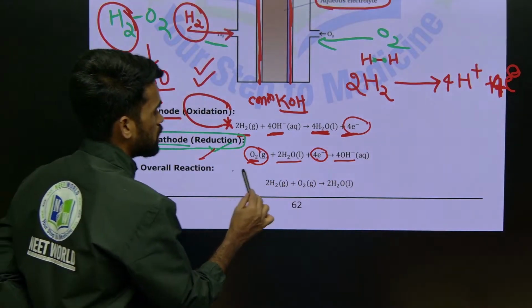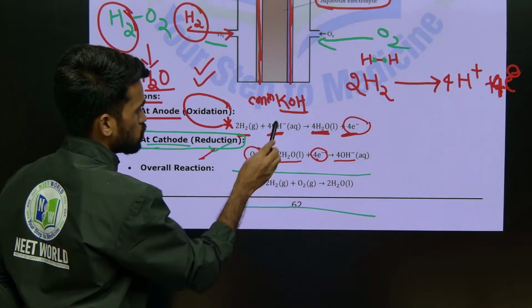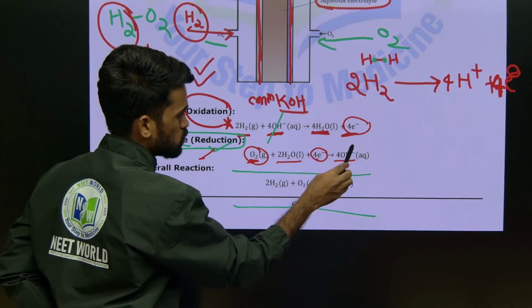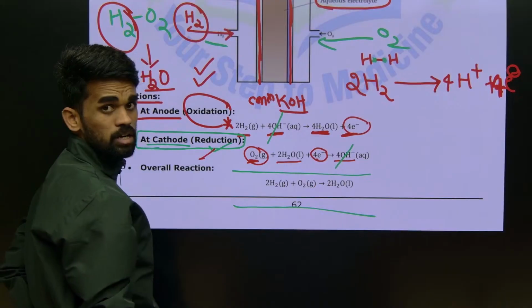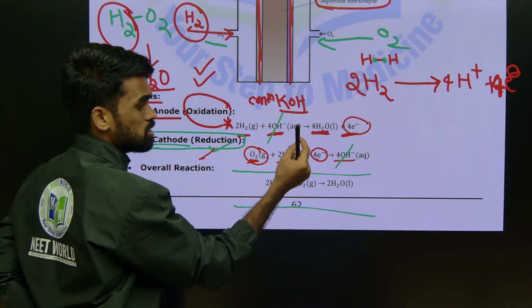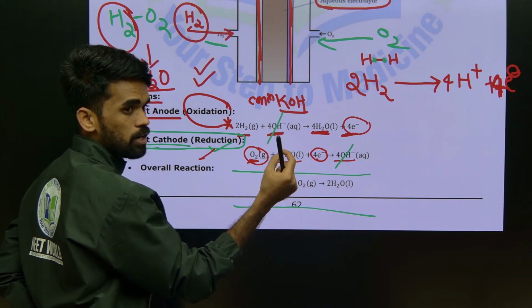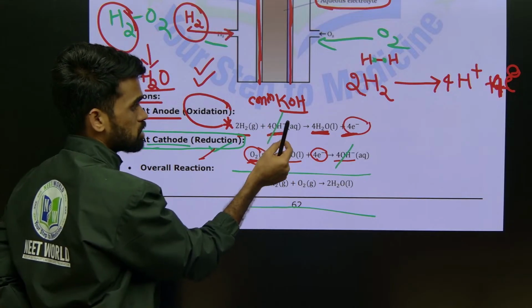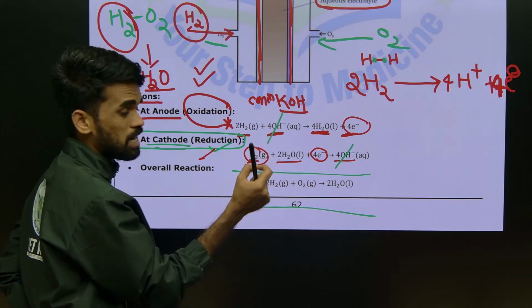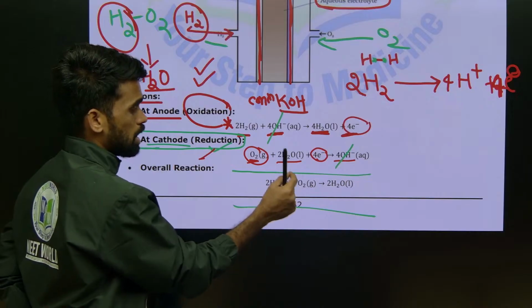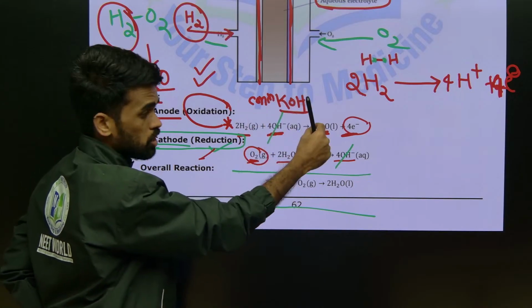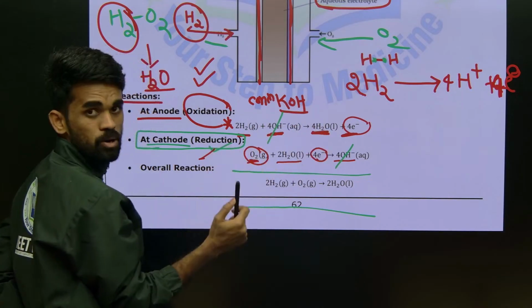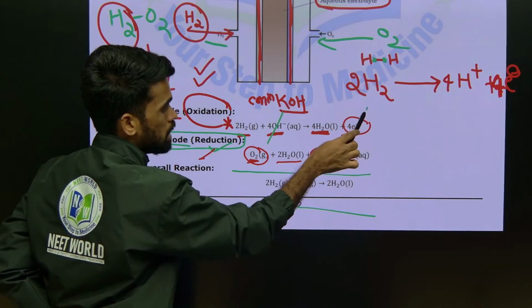Now just look at the net cell reaction here. So these 4 hydroxide ions are removed. Remember, in any redox reaction, the total electrons that are released in oxidation should be consumed in the reduction process. How many electrons are released in oxidation?